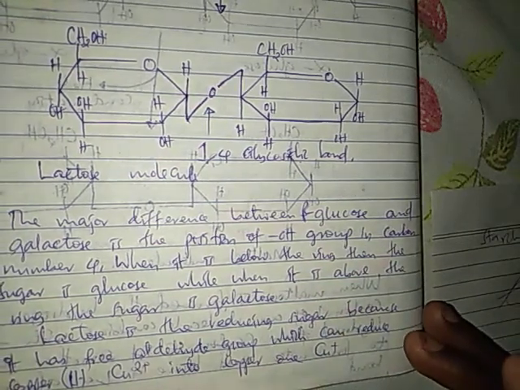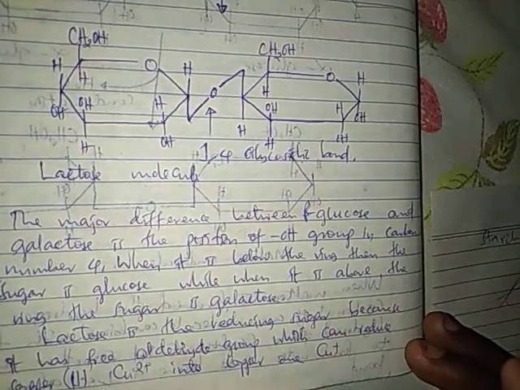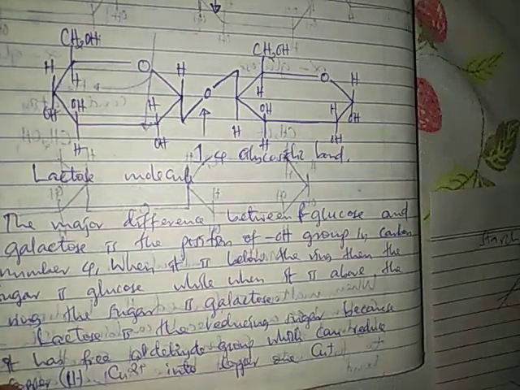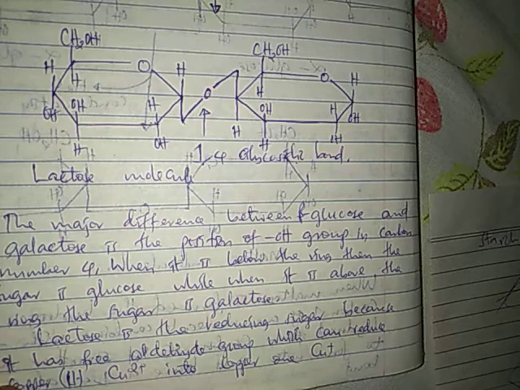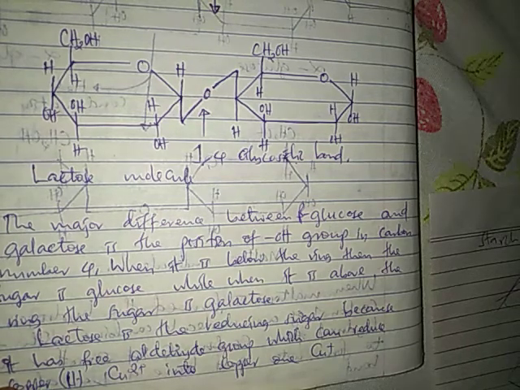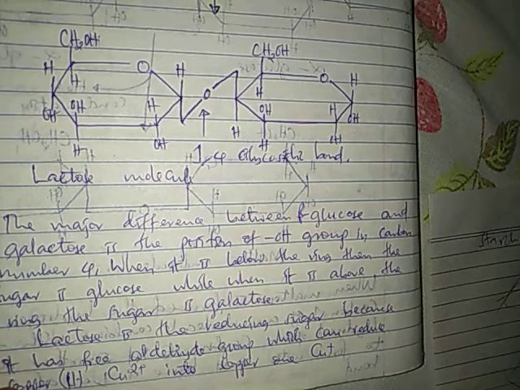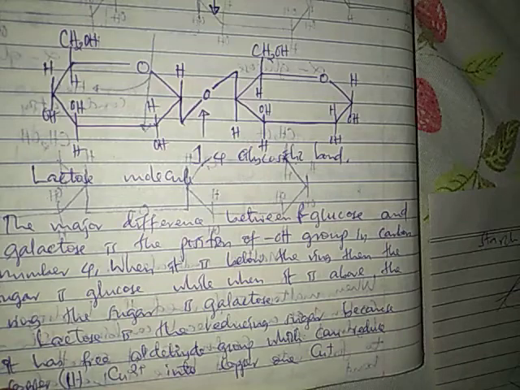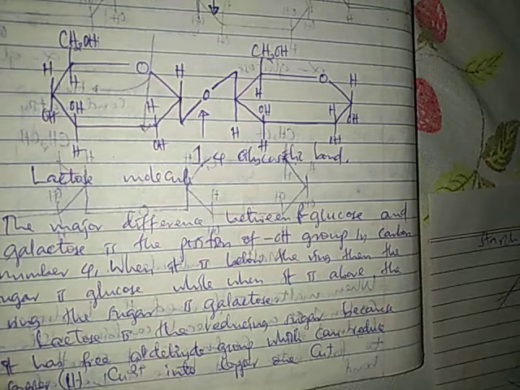And galactose. Major difference between beta glucose and galactose: when the group is below the ring, the sugar is glucose. When it is above the ring, the sugar is galactose. Lactose is a reducing sugar because it has a free aldehyde group.